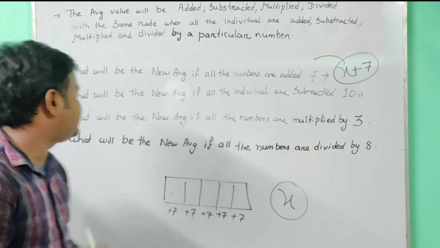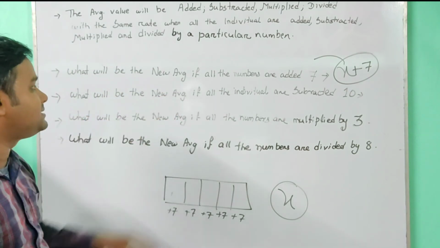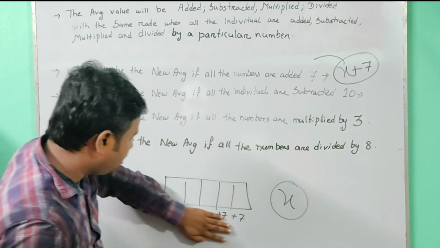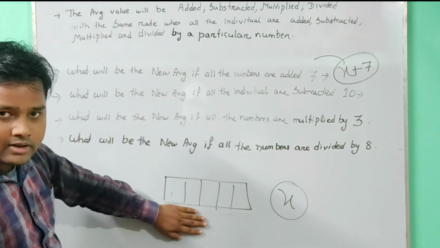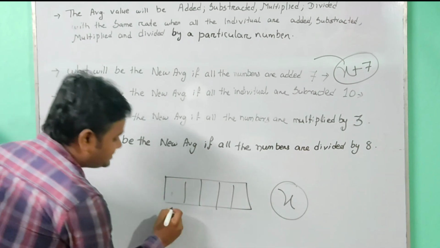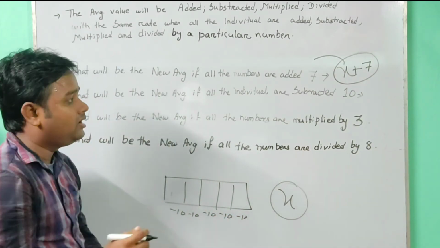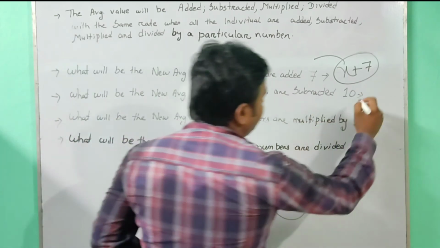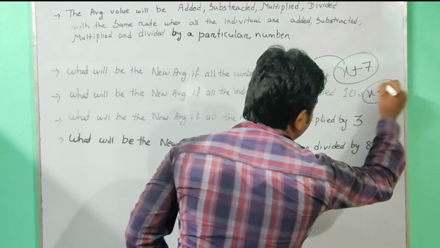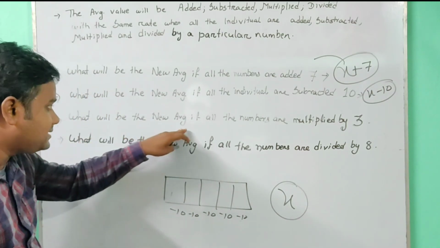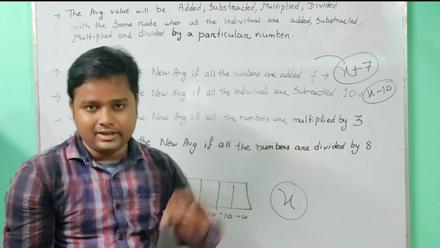Similarly, the next example is: what will be the new average if 10 is subtracted from all the individual numbers? If I subtract 10 from every term, the average will be x minus 10. With the third example, what will be the new average if the numbers are multiplied by 3?